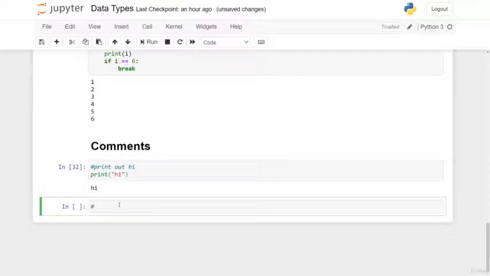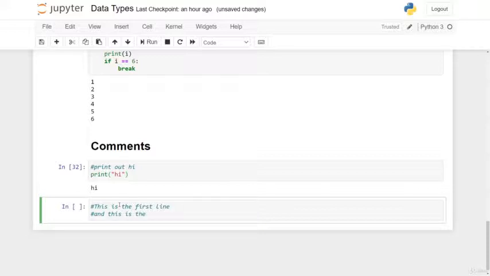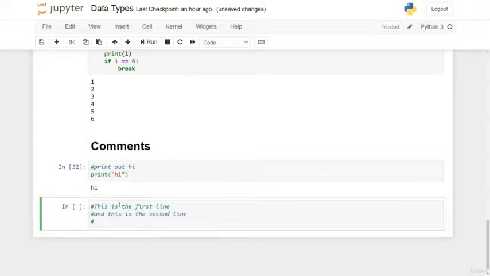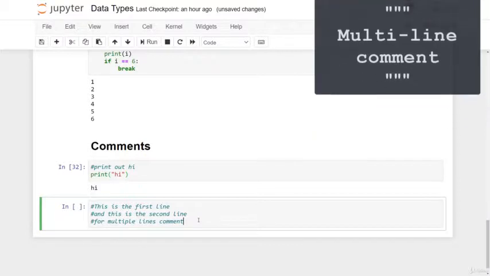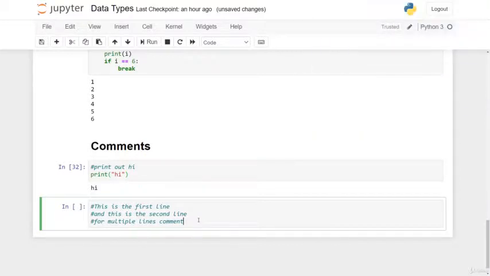And the second type of comments is multi-line comments. And you can write multi-line comments like in this example. Also, there is another method to create multi-line comments by using docstrings. But in this case, using the hash symbol is preferred.